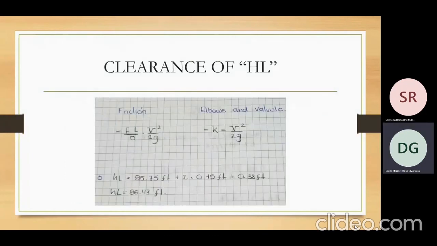The next step is the clearance of HL. In this part, we have two formulas. The first one, the friction formula, is for HL1. And the second formula, for elbows and valve, is for HL2 and HL3. When we make the operations, we will get the results for HL, and in this part is the final result.